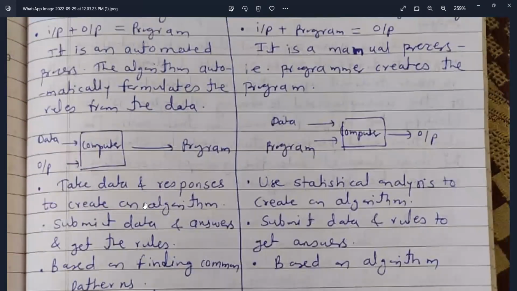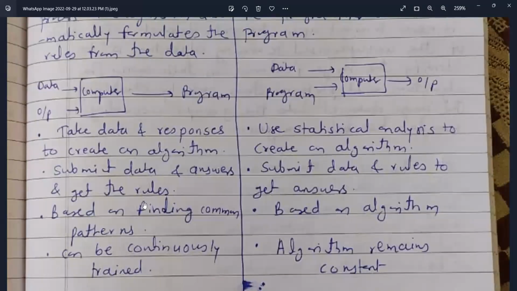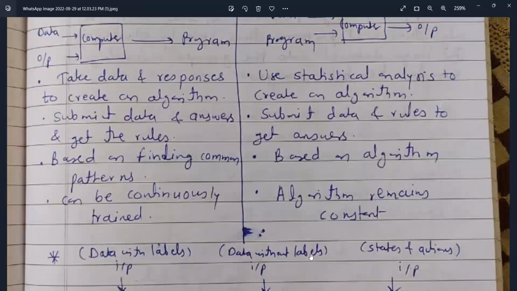Next, third point: machine learning takes data and responses to create an algorithm, and uses statistical analysis to create the algorithm. Traditional programming submits data and rules to get answers. Machine learning submits data and answers and gets the rules, based on finding common patterns, and the algorithm can be continuously trained, whereas in traditional programming the algorithm remains constant.